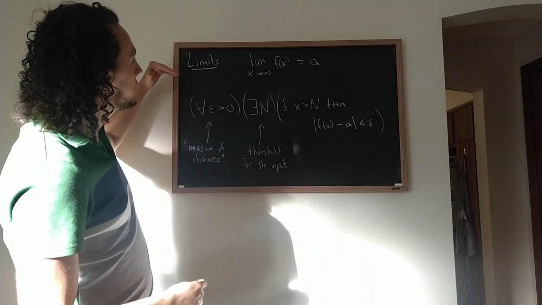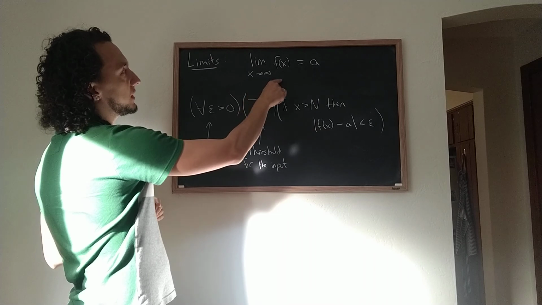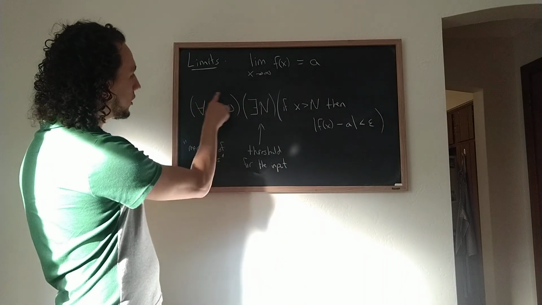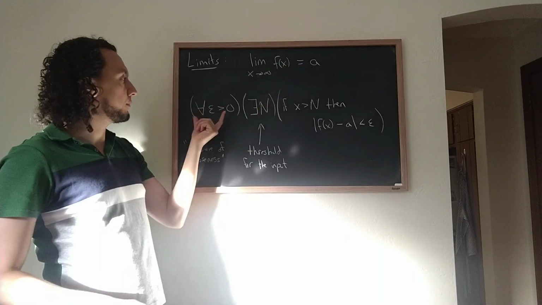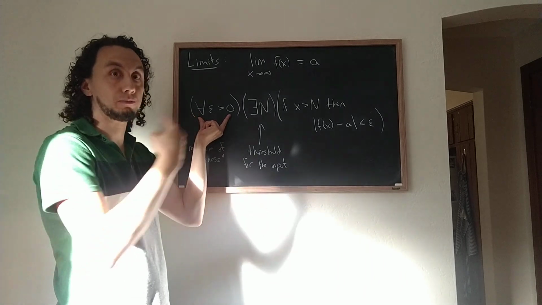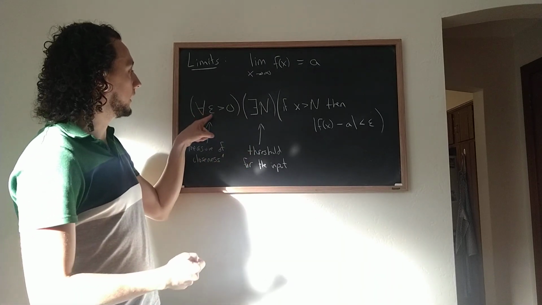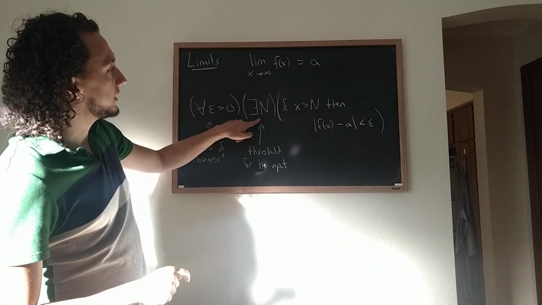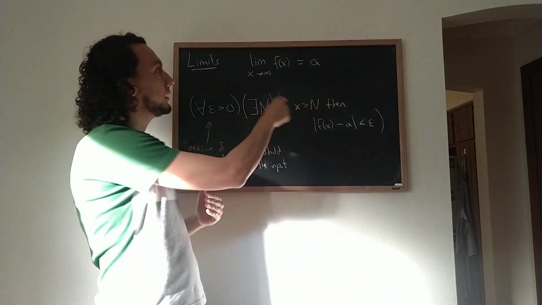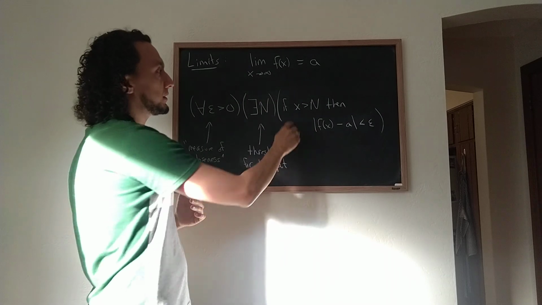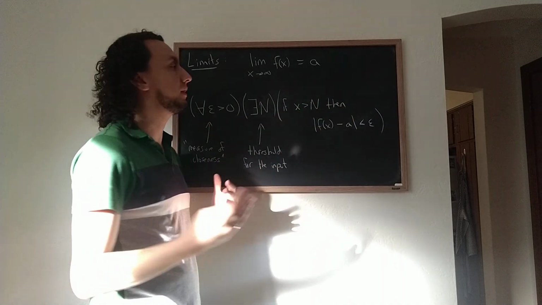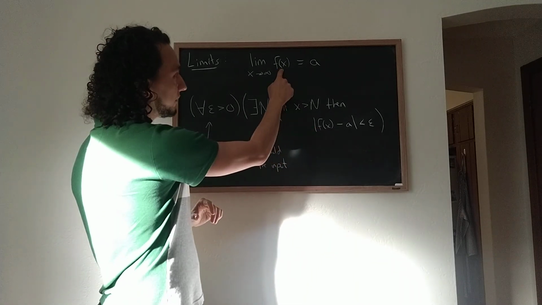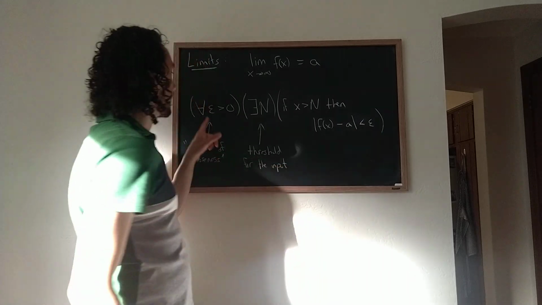So once again, the definition of a limit, at least this type of limit, the limit as x goes to infinity of f of x equals a, is cashed out by saying, look, no matter how close I want f of x to get to a, no matter what degree of precision I desire, there exists a number n big enough so that as long as my input x is bigger than n, which is x is approaching infinity, so I'm saying as long as x is big enough, sort of like close enough to infinity in a sense, then the distance between f of x and a is as small as desired.